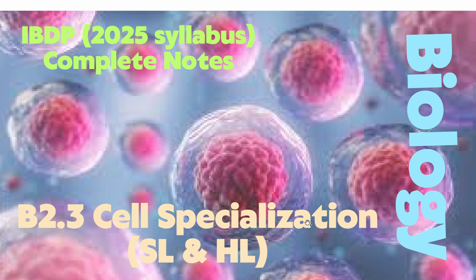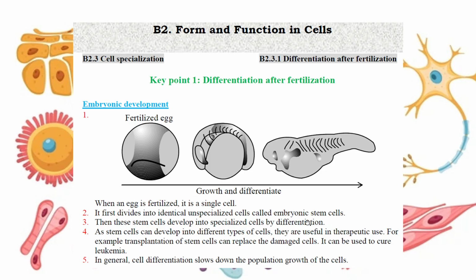We are talking about cell specialization today. After talking about the cell membrane and the transfer through the cell membrane, we talk about different kinds of cells and their adaptation. And first we have to talk about differentiation after fertilization.